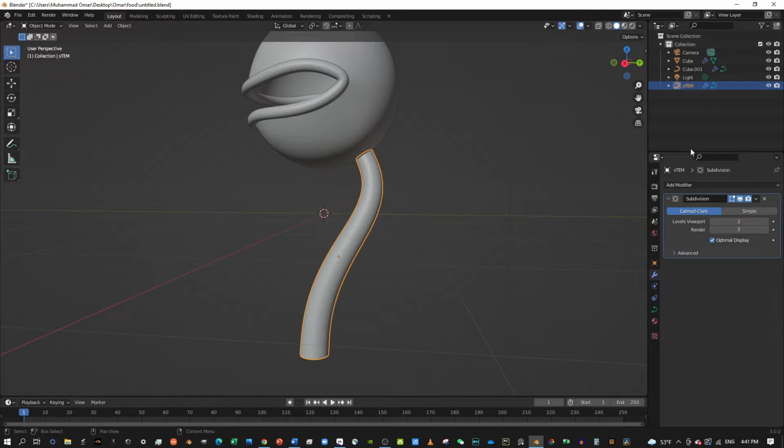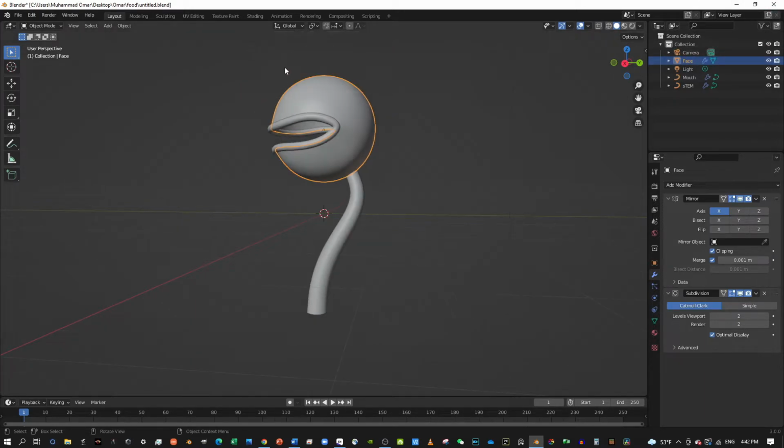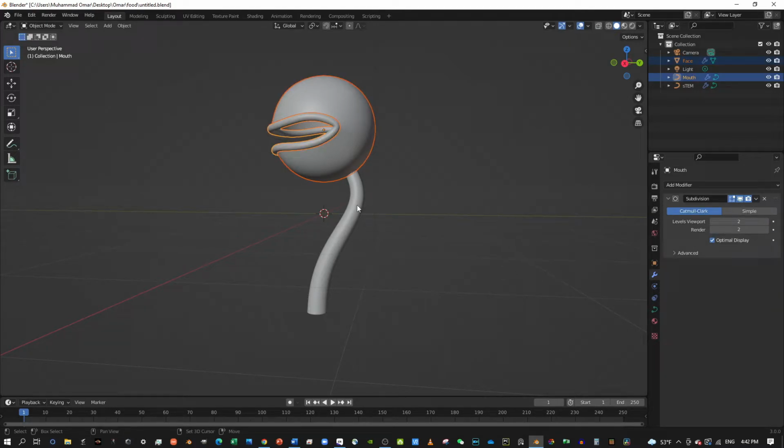Oops. That doesn't matter. Mouth. Face. And then select this, then select this, and then select this.